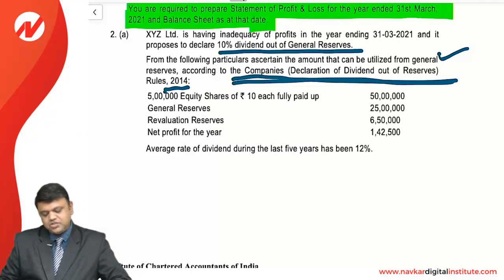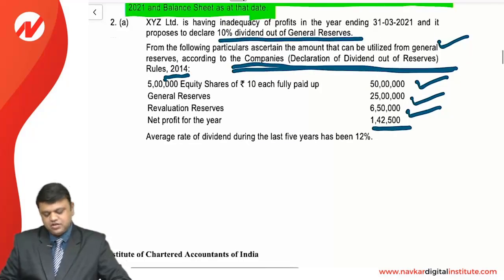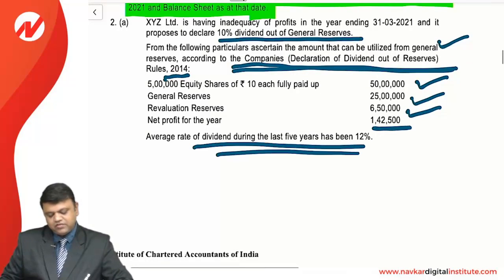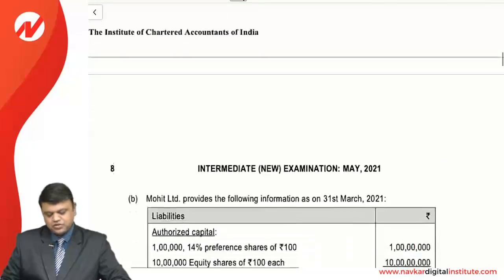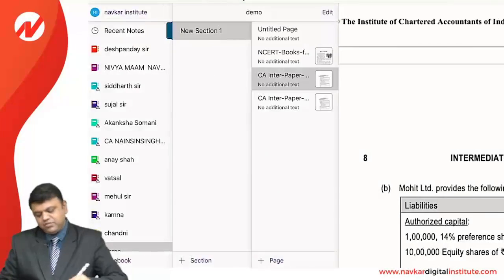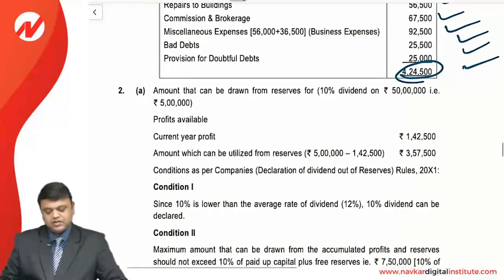The basic information regarding equity share capital is 50 lakhs, general reserve 25 lakhs, revaluation reserve 650, and net profit for the year is 142,500, which is not sufficient. The average rate of dividend in the last 5 years has been 12%, which is also provided in the question. On the basis of this information, we need to justify whether the conditions are satisfied or not.